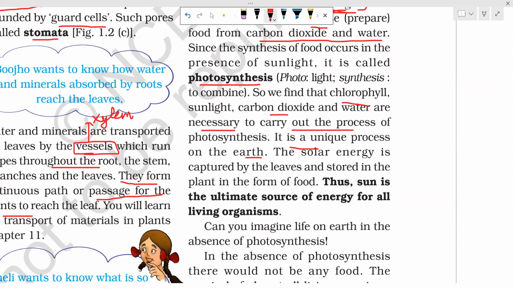It is the most important process on earth for life. The sun is the ultimate source of energy for all living organisms. If the sun had not been there, photosynthesis would not have been possible, and human life would also not have been possible. Humans and animals could not survive without photosynthesis, without the presence of the sun.